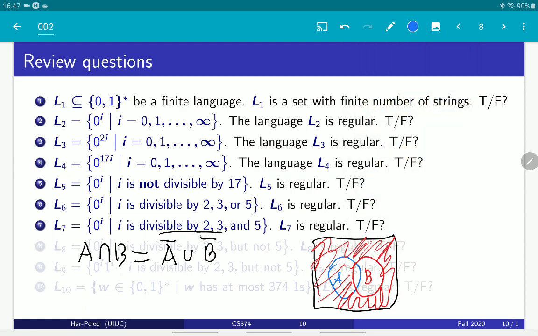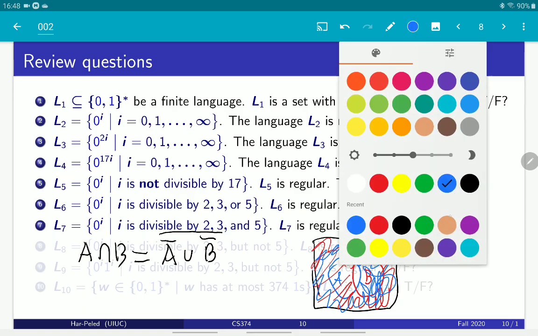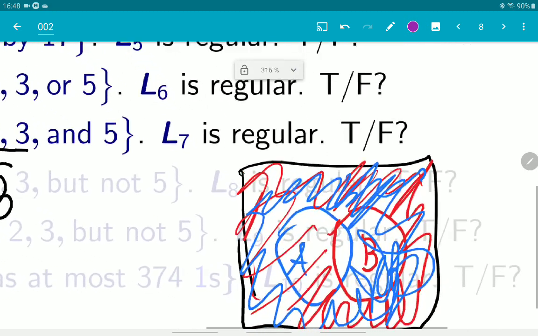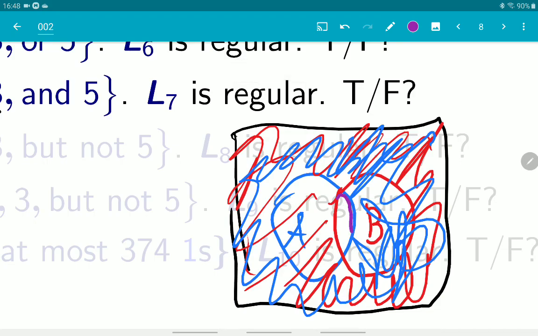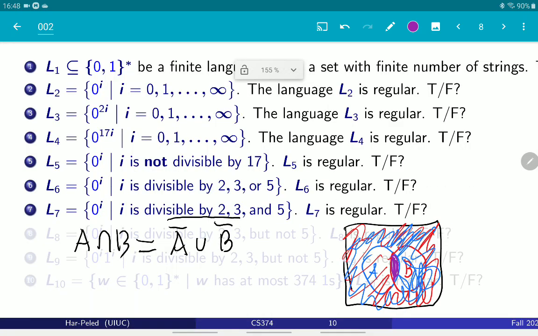And similarly, the complement of A is all the area outside A. So the union is going to be everything except for this little area here in the middle. So the union is everything except for the purple area, and as such, when I take the complement, I will get this purple area, which is indeed the intersection of A and B. So this is, if you want, a visual proof of De Morgan's formula.